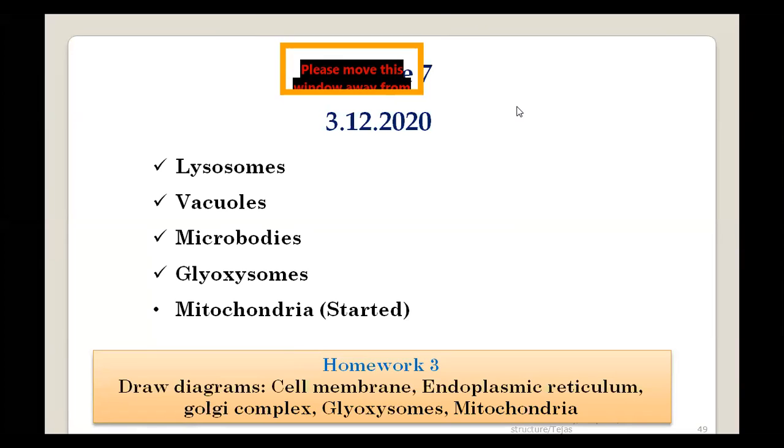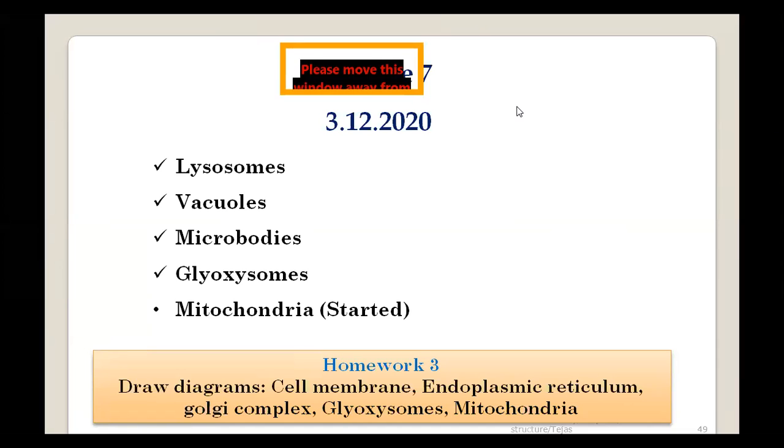But why do we call it the powerhouse? All those things I had explained in the last lecture. I hope you remember things like the Krebs cycle and the electron transfer. Because of these two important processes which take place in the mitochondria and give us energy in the form of ATP, the adenosine triphosphate, the mitochondria is called the powerhouse of the cell.